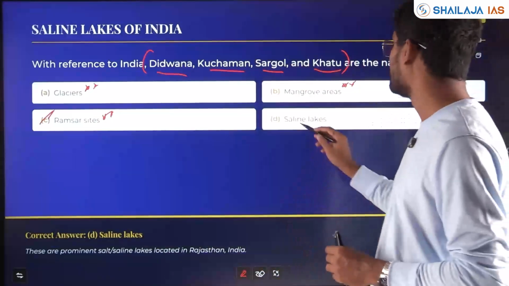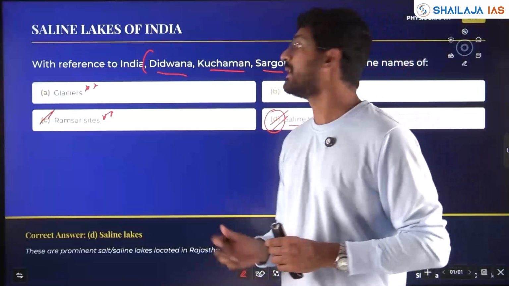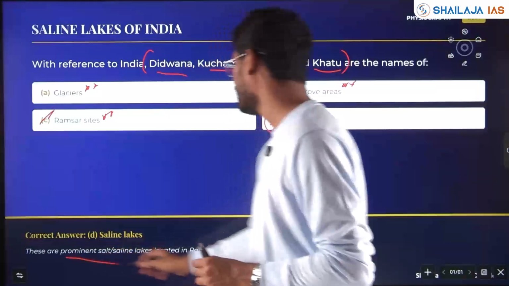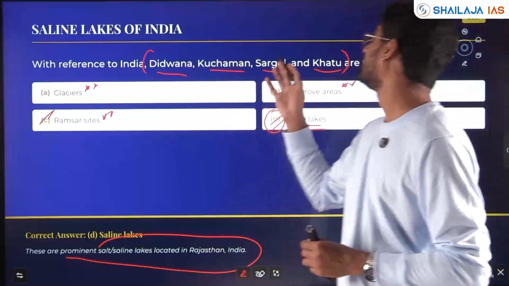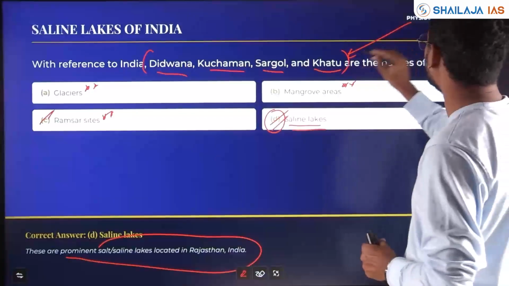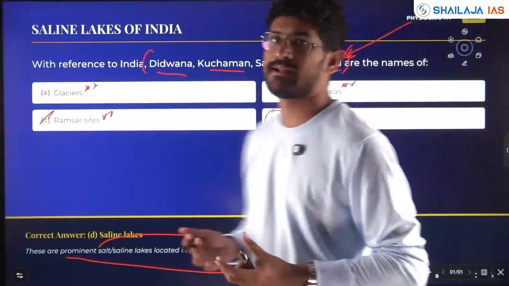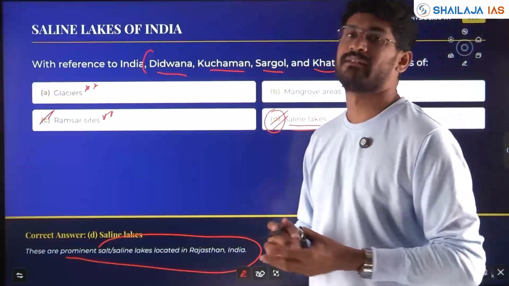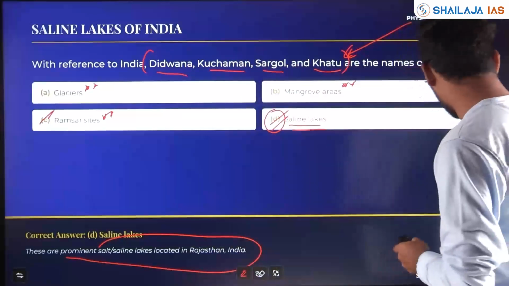Important. Then saline lakes. These are all the saline lakes located in the region of Rajasthan, the Thar desert, where prominent saline lakes are located: Didwana, Kuchaman, Sargol and Khatu. Asked in 2021 again with respect to features, landforms created by various factors of Earth: the rivers, the water, the glaciers, the arid region. All these landforms he is asking.